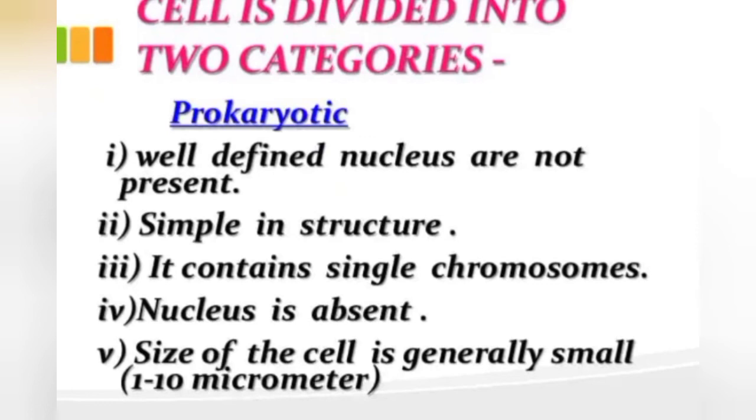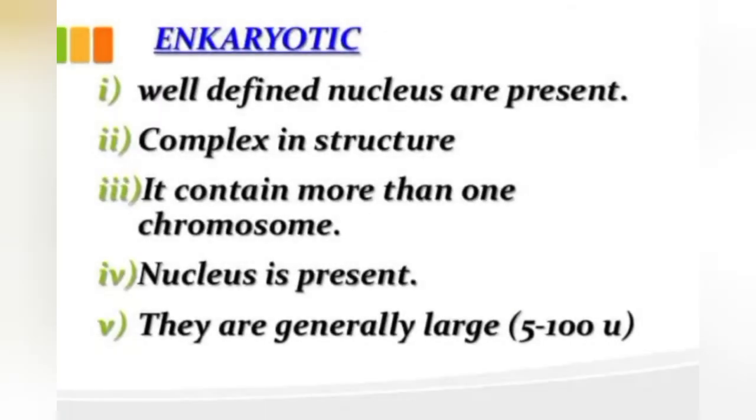The next category is eukaryotic organisms. In eukaryotic organisms, a well-defined nucleus is present, they are complex in structure, contain more than one chromosome, and they are generally large in size. So these are the two categories of organism, prokaryotic and eukaryotic.